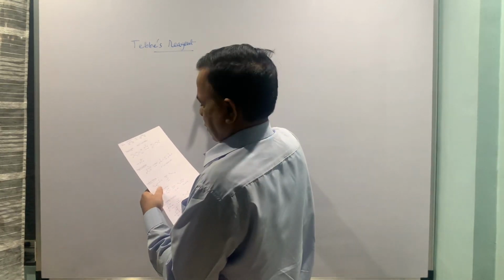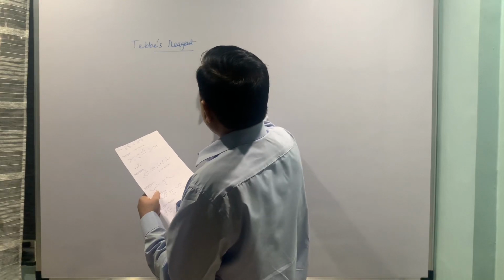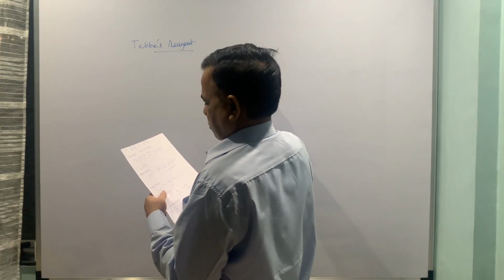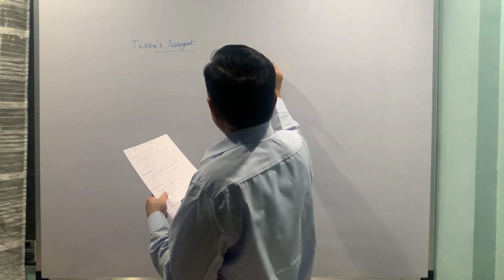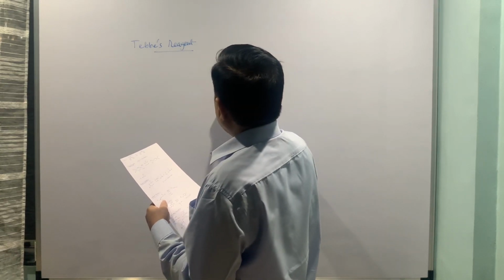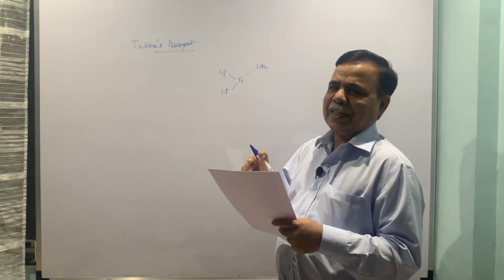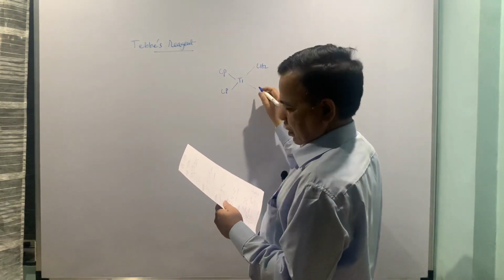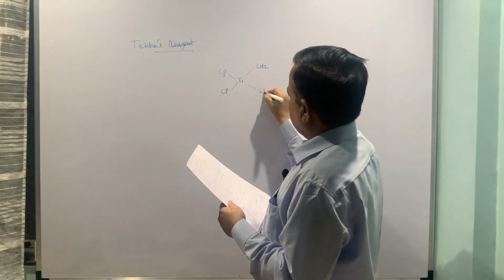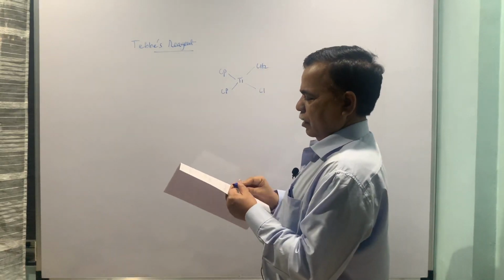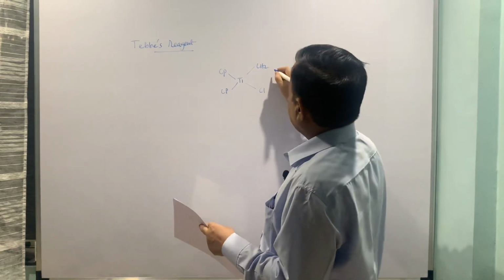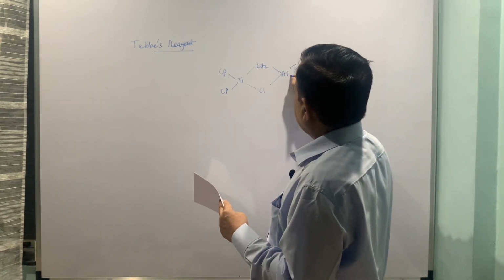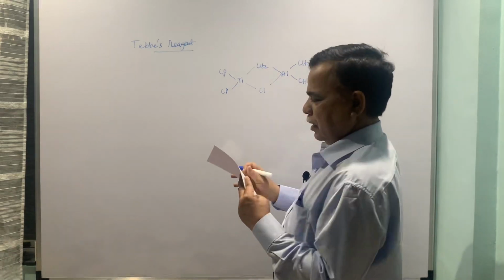So this is the structure of the reagent: CH2, where Cp stands for the cyclopentadienyl group, and of course the other part is aluminum here, and dimethyl. So this is the overall structure of the Tebbe reagent.